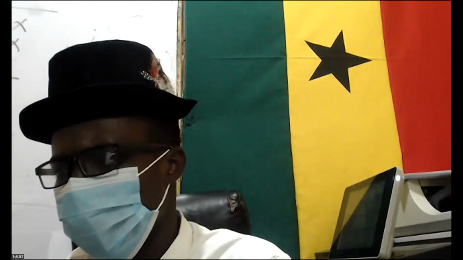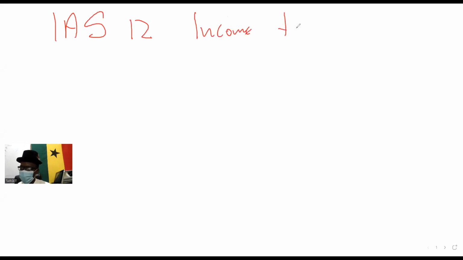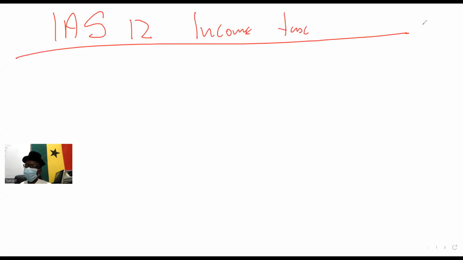Now, let's get something clear: IAS 12 is basically an accounting measure, and I'll explain why I always make that statement. Let's go straight to the board. IAS 12, income tax or accounting for taxes.